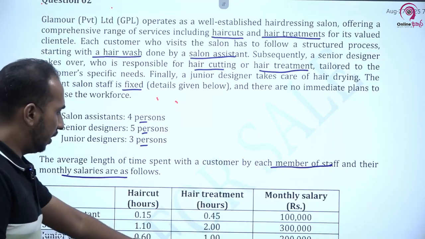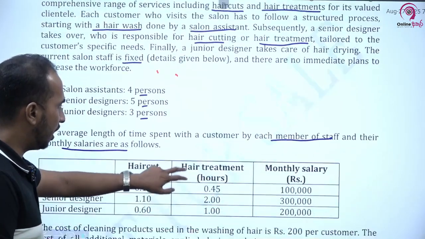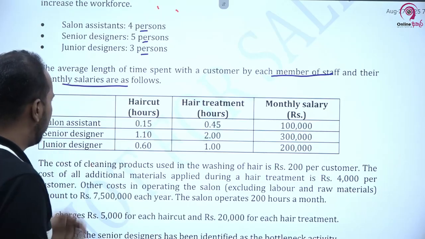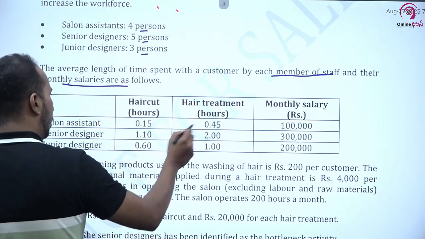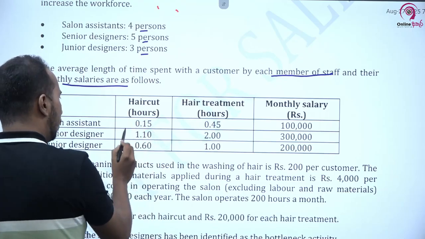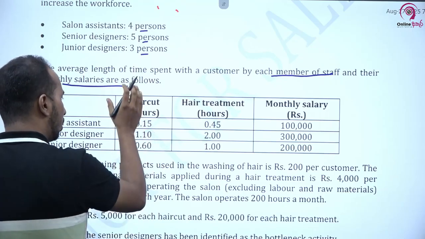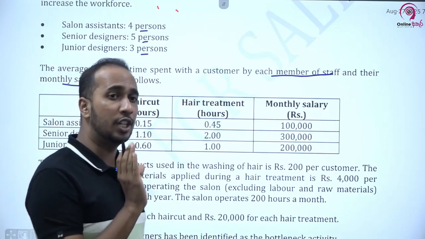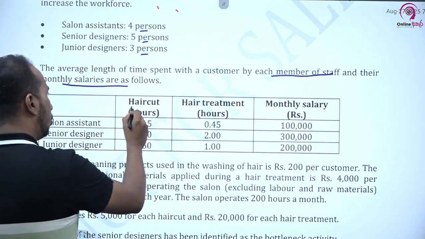Then they have given us how our resources are utilized. See how salon assistants are utilizing time for haircut, how salon assistants are utilizing time for hair treatment. Likewise, they have given us some information on how each of the labor time is utilized for each of the products. We do have 2 products.